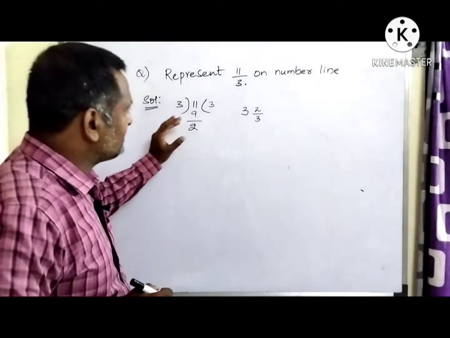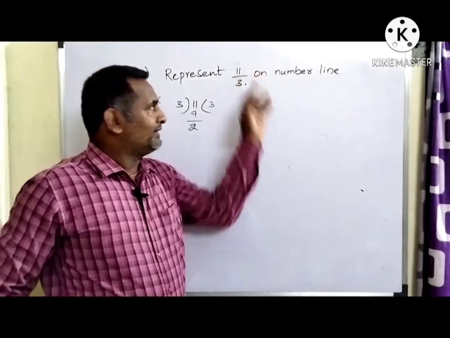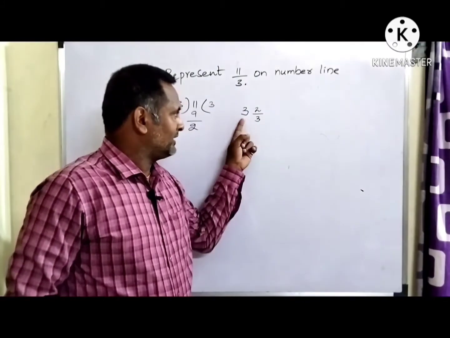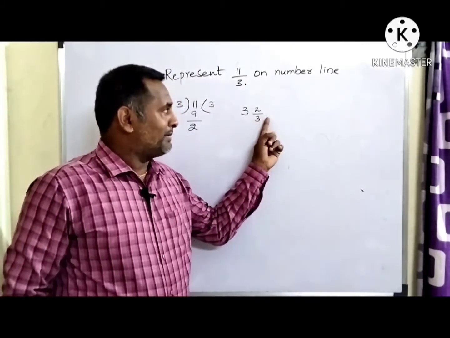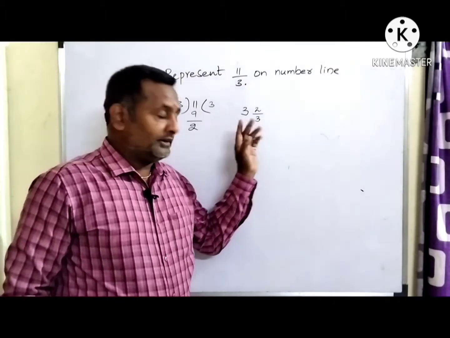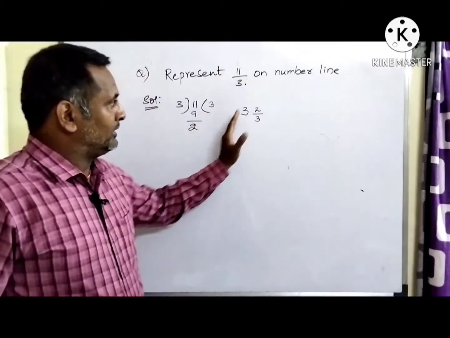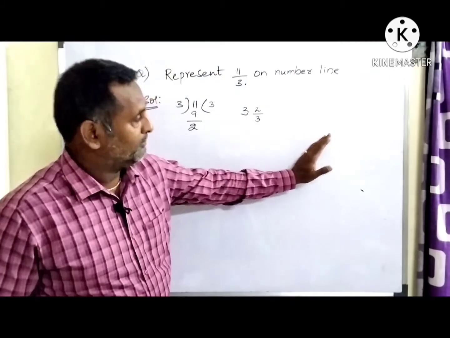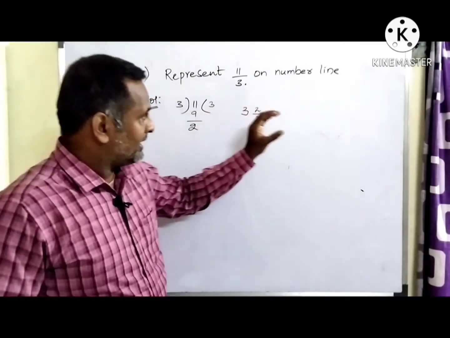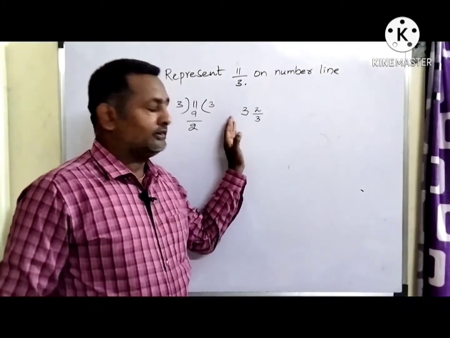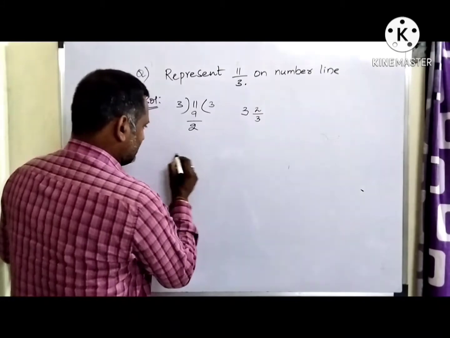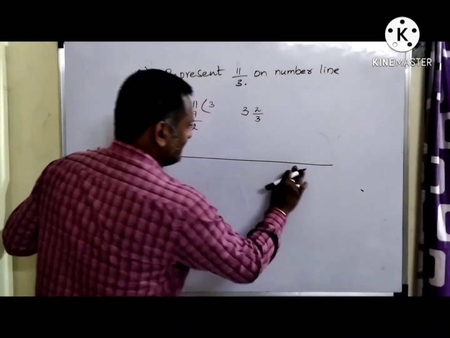Now what does it mean? When 11 chocolates are distributed among 3 students, each one gets 3 chocolates, and a part of a chocolate as well. So 11 by 3 is greater than 3 but less than 4. You are targeting an area, a point, where the value is 3 or more but less than 4.